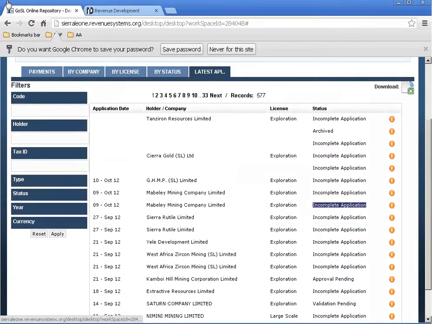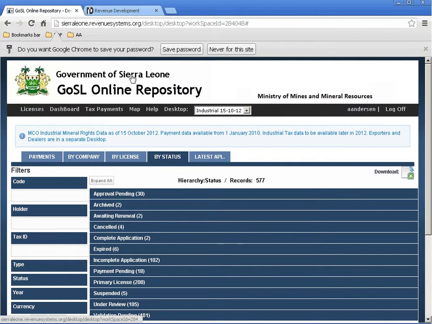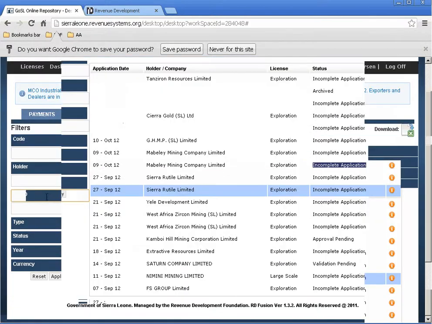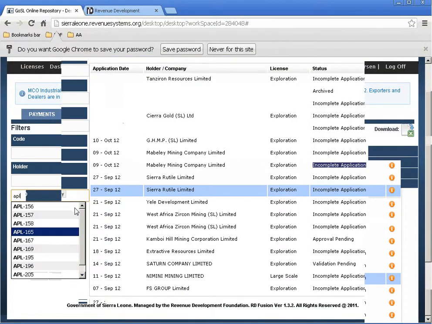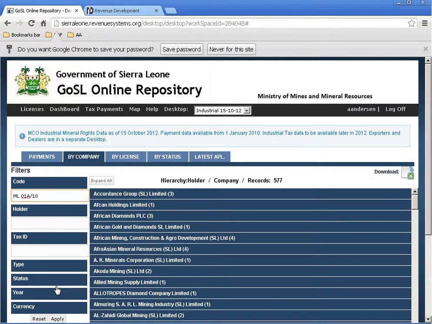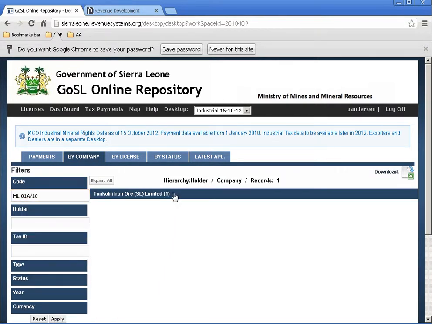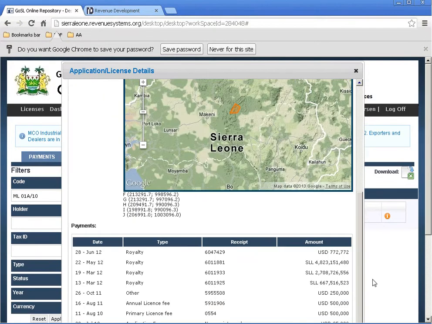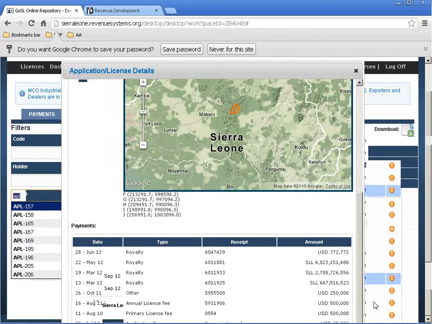I'm going to show you just a little bit of those search features. You can search by the code of the license, for example, if you know exactly what you're looking for. Just use this feature here. It has an autocomplete lookup, so it's quite easy to find. If you know what you're looking for, you can easily pick it up like this, for example. Here's the Tonkolila iron ore, and here you see the payments related to that license.